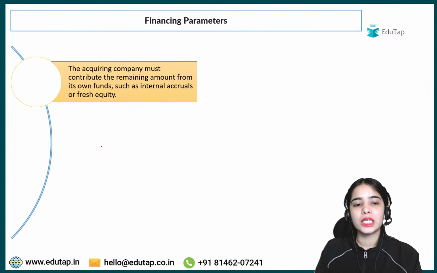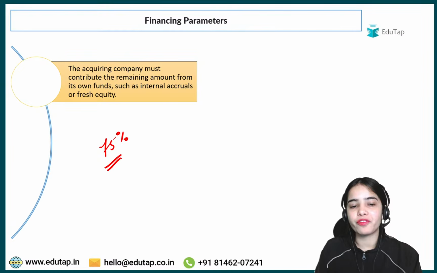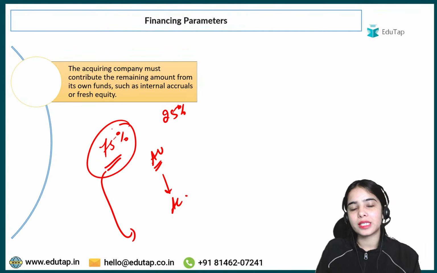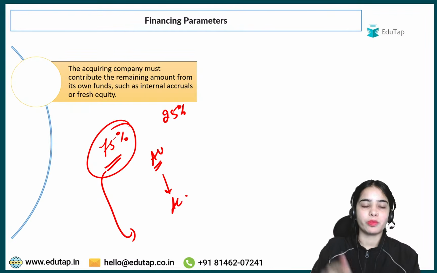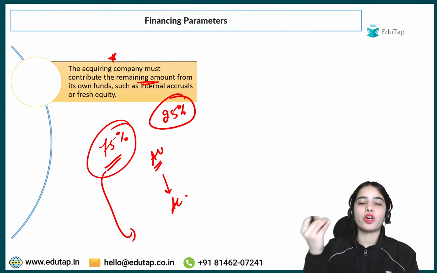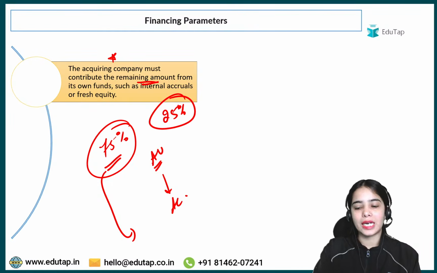So basically the bank can provide a maximum of up to 75% of the acquisition value to the acquiring company, and the rest should come from the company itself. The bank can provide lower than 75%, as 75% is the maximum. So the acquiring company must contribute the remaining amount from its own funds, from internal accruals, from its own net profits, or from the fresh equity that it is selling.